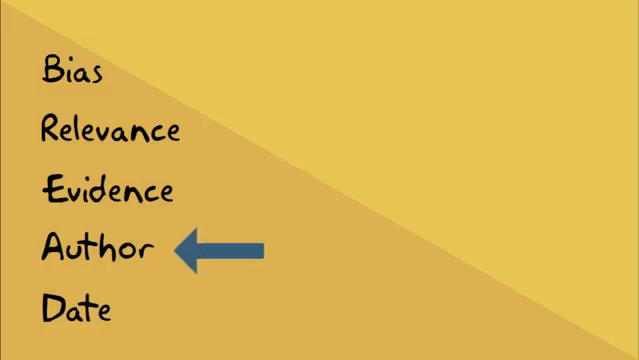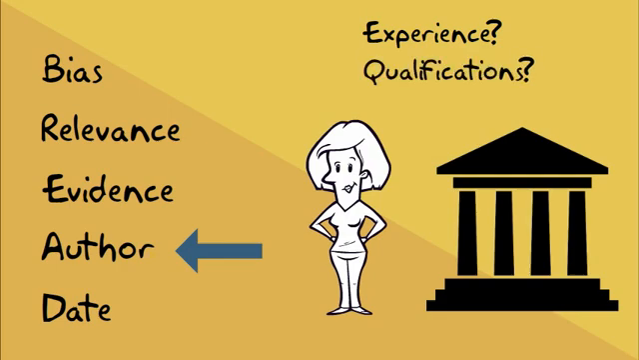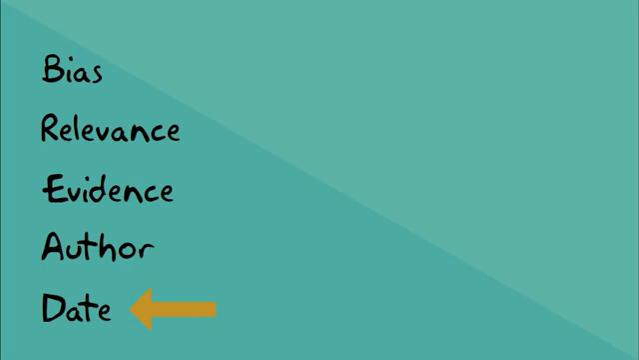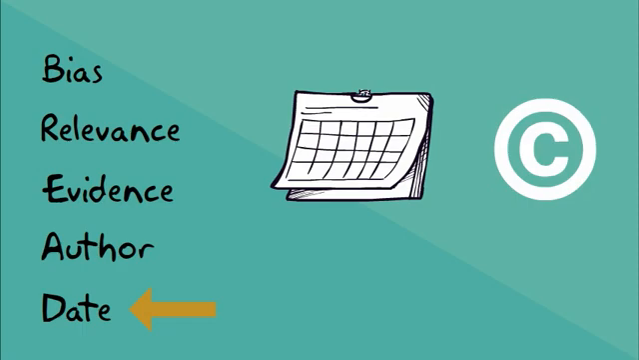Then there's the question of who is the author. It might be a named person, or it might be an organisation, but either way, who are they? What experience or qualifications do they have to talk about the topic? And finally, date. When was this information written? It's not always easy to find this out, but keep an eye out for things like copyright dates and so on. If the information isn't recent, it may have gone out of date due to new research or changes in the law.